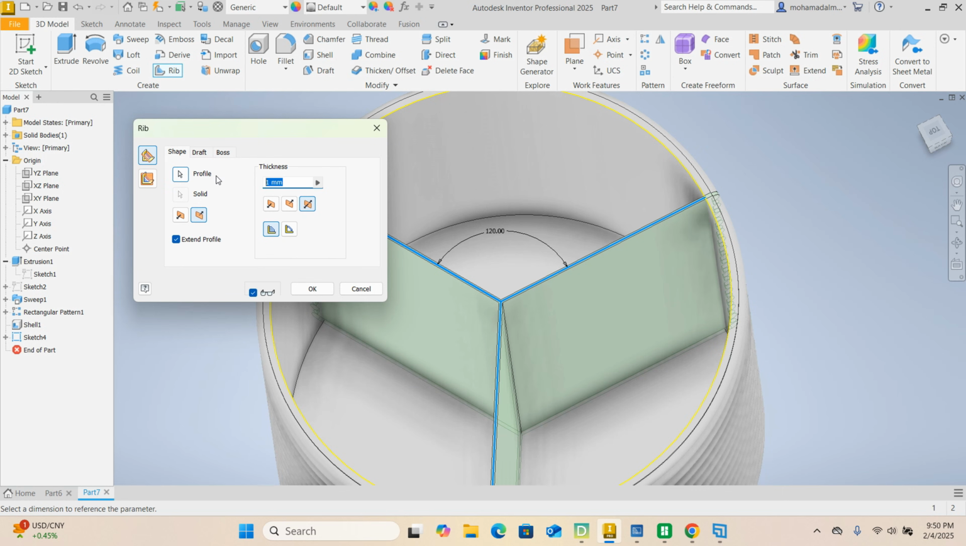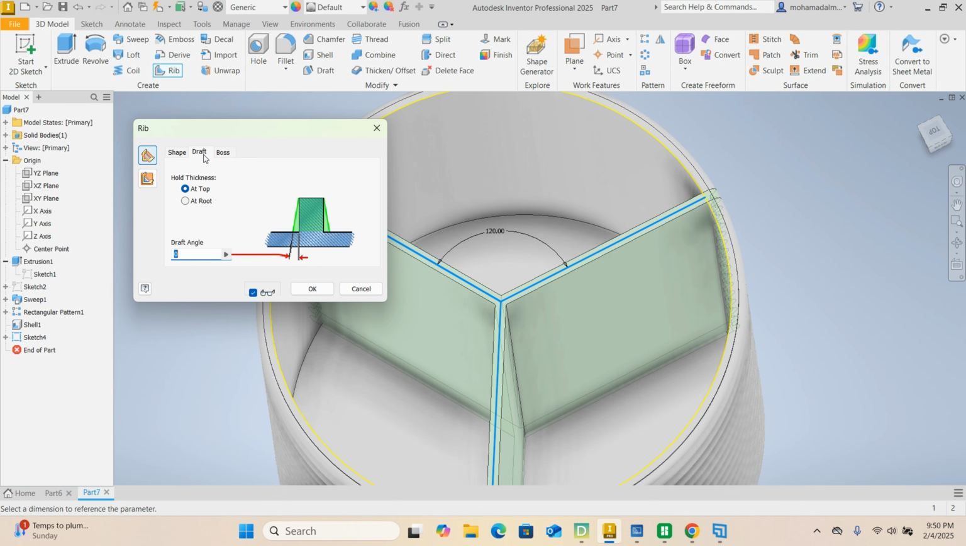Let's do a thickness of 3, and we're going to select both directions. If we do direction, select direction 2.